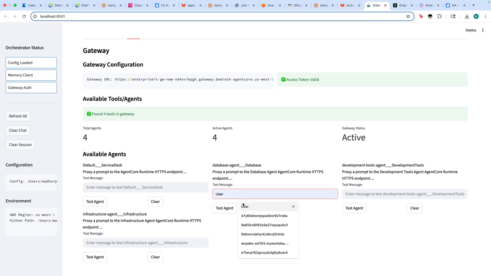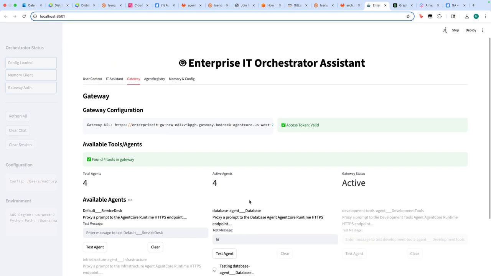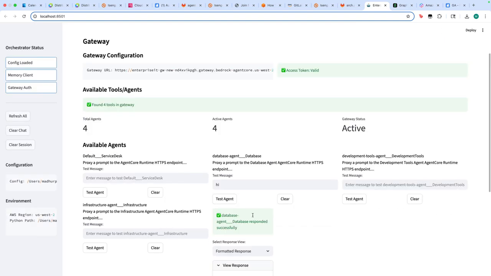So there is also a way to just test these different agents separately as well. You can think of this as an MCP inspector kind of a thing, where you can test each agent and what each agent does, so on and so forth, right? So that is another thing.